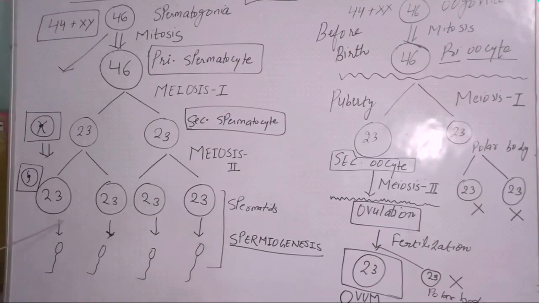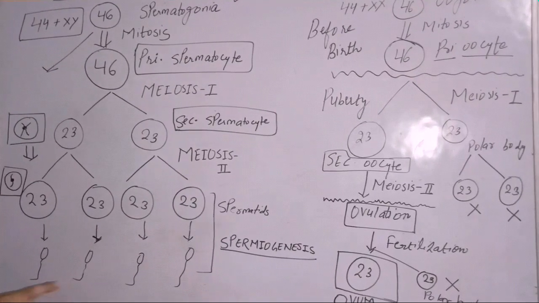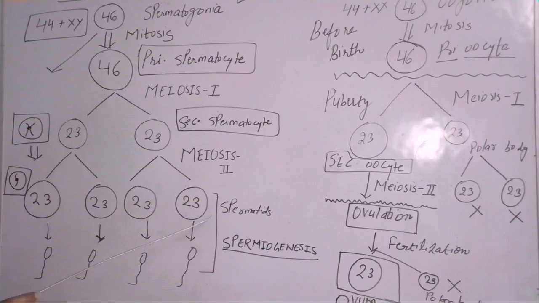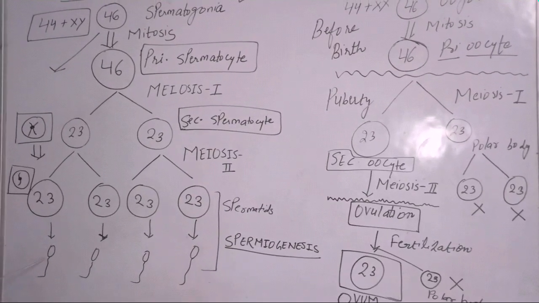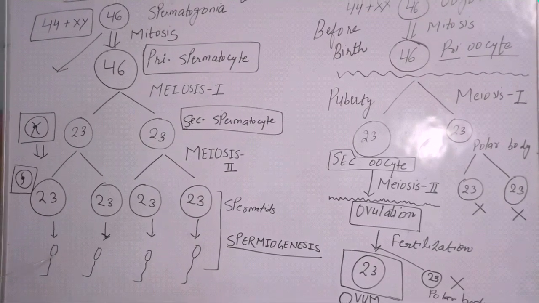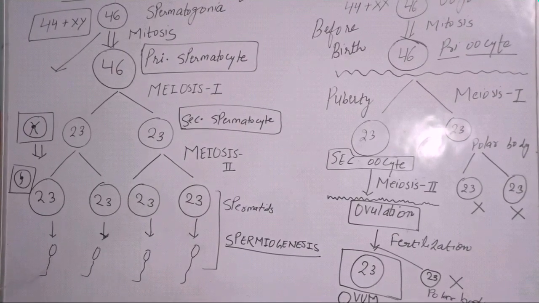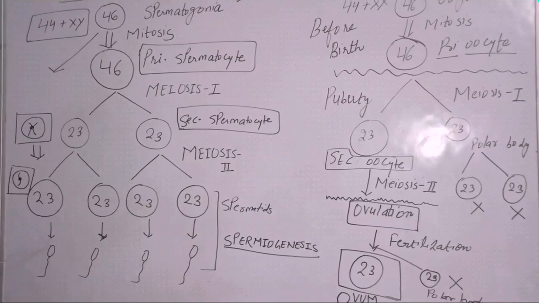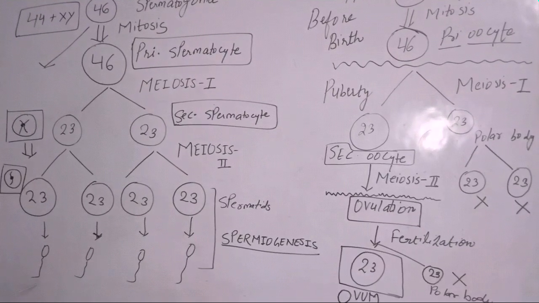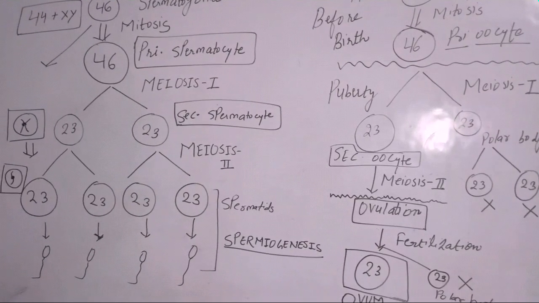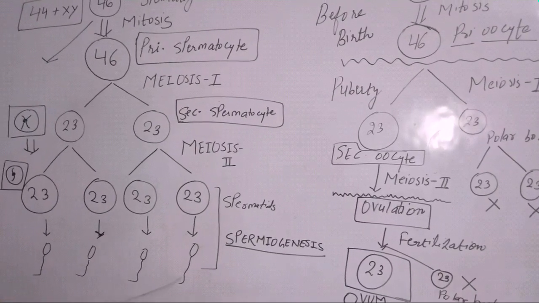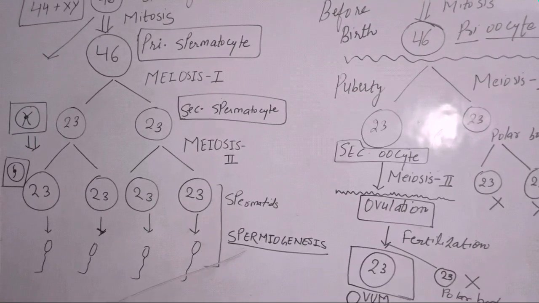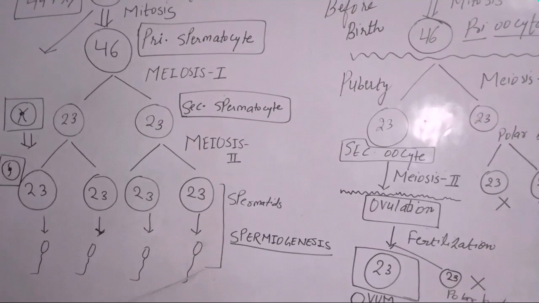There are many changes that take place in the spermatids, and these rounded structures transform into a sperm with a head, neck, body and tail. This process, the transformation of spermatid into sperm, is known as spermiogenesis, meaning formation of sperm.